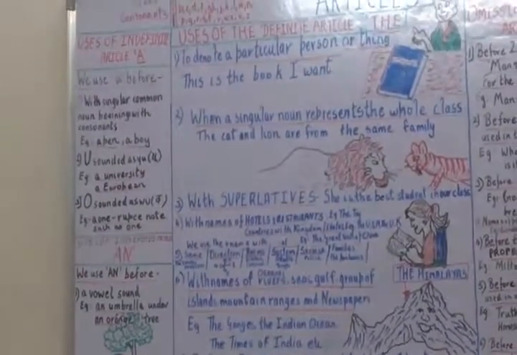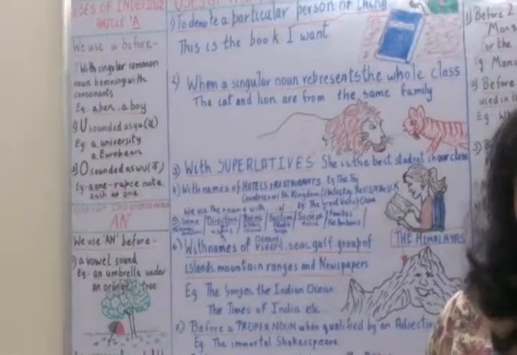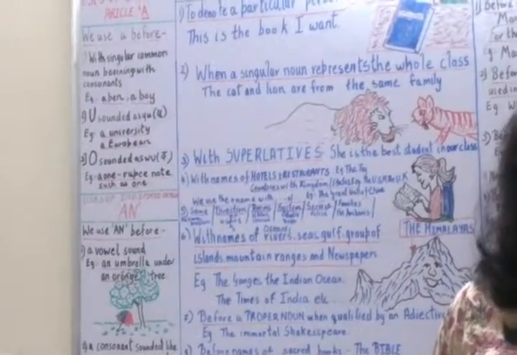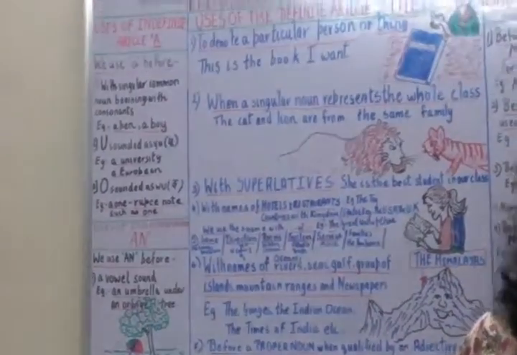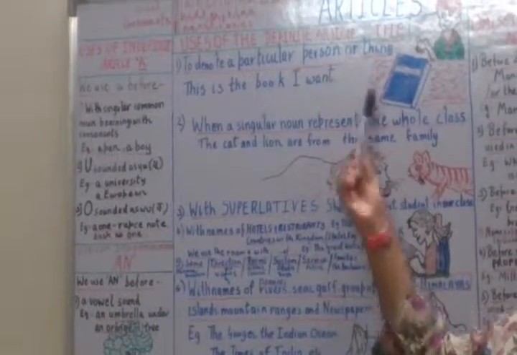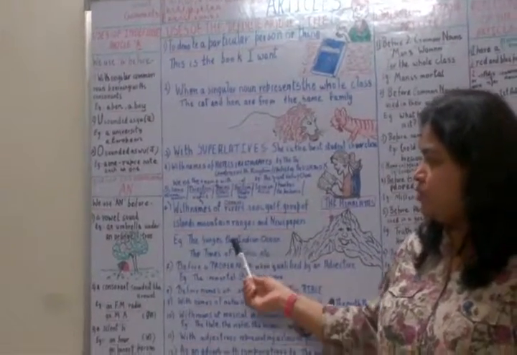So always remember, while writing, "the" can be used before vowels and consonants, but in pronunciation, we pronounce "the" as "thee" before a vowel sound. For example, if I say the Indian Ocean, we pronounce it as "thee" Indian Ocean.